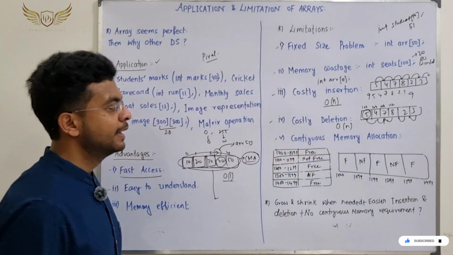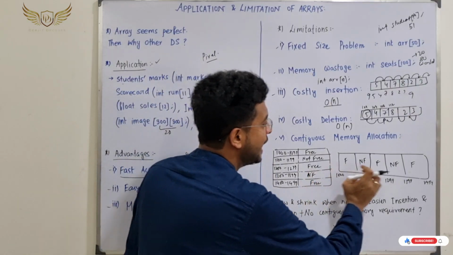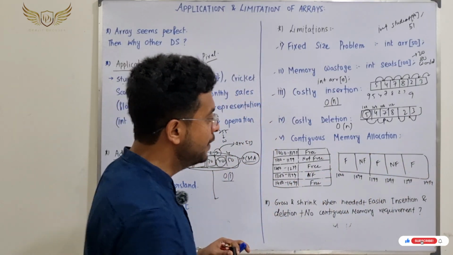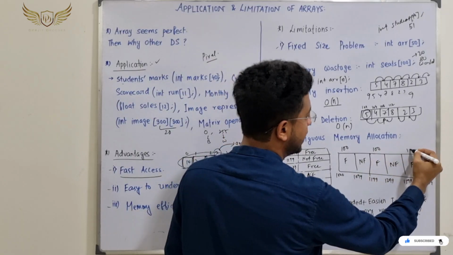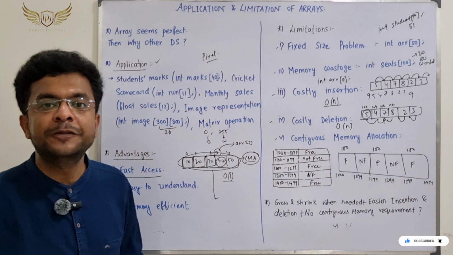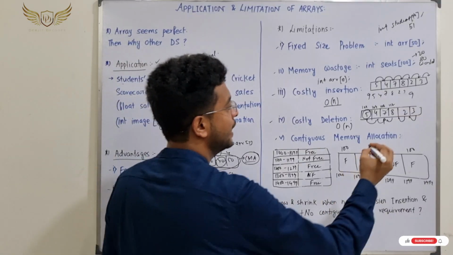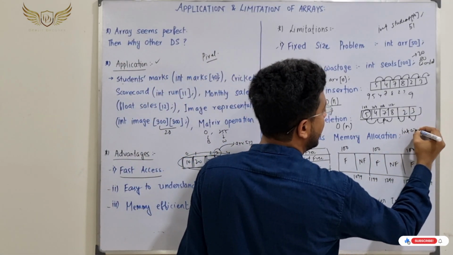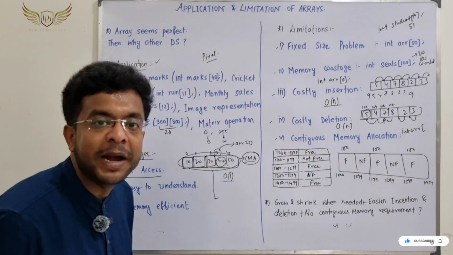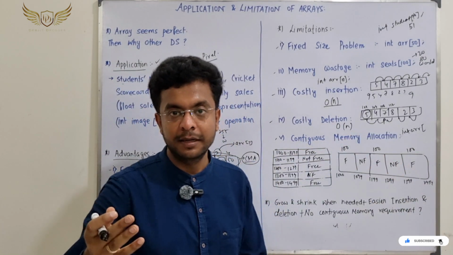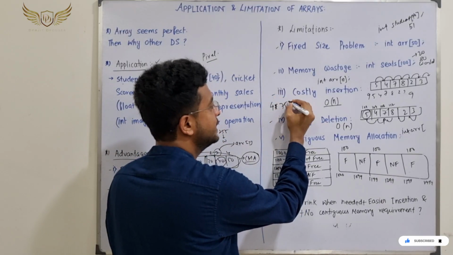Now, what is the total amount of free space? This is 100, this is 100, this is 100. So a total of 300 free space is available. But can we put 300? If we need to put something like int ARR, say 300 bytes I am talking about, 300 bytes means we can fit at least 75 integers. Why? Because each integer takes 4 bytes. So 4 into 75 is equal to 300.